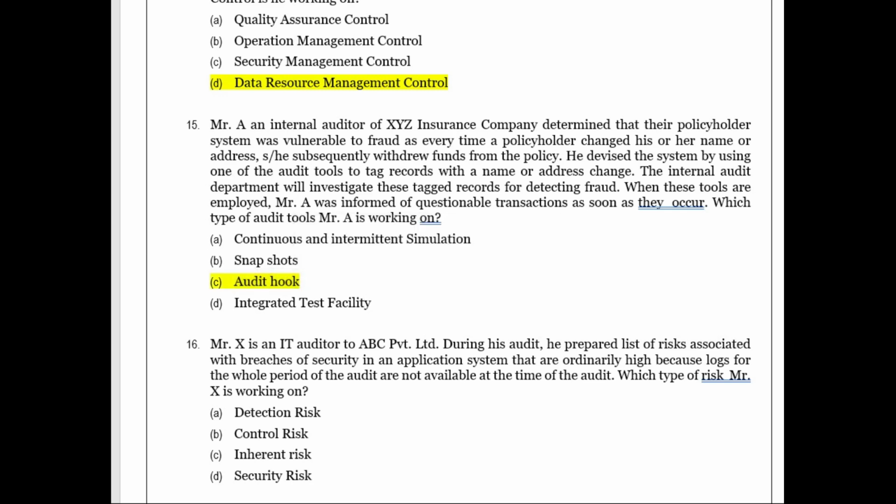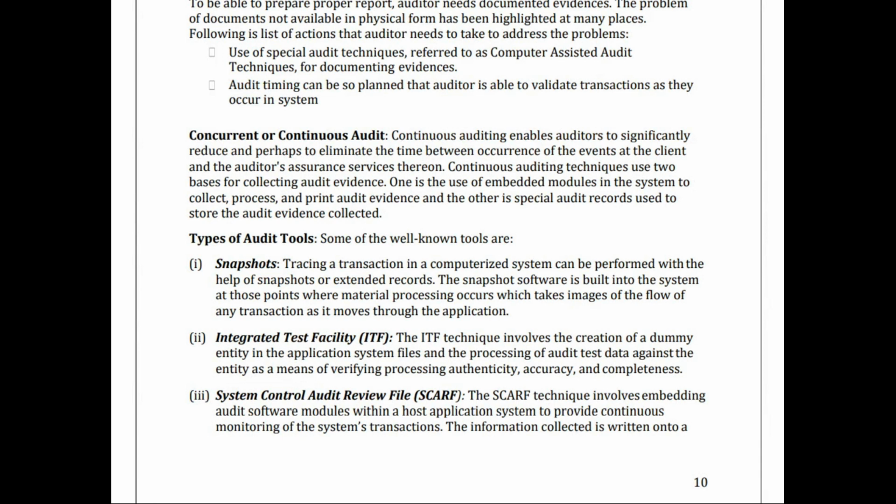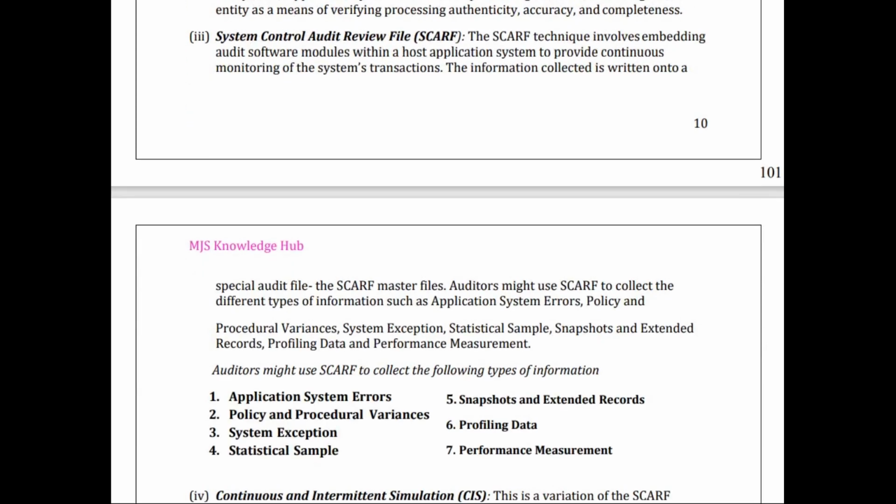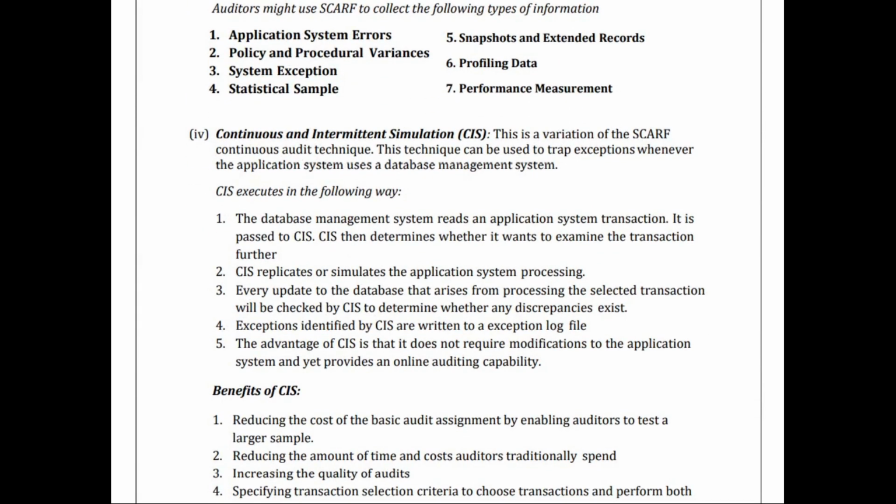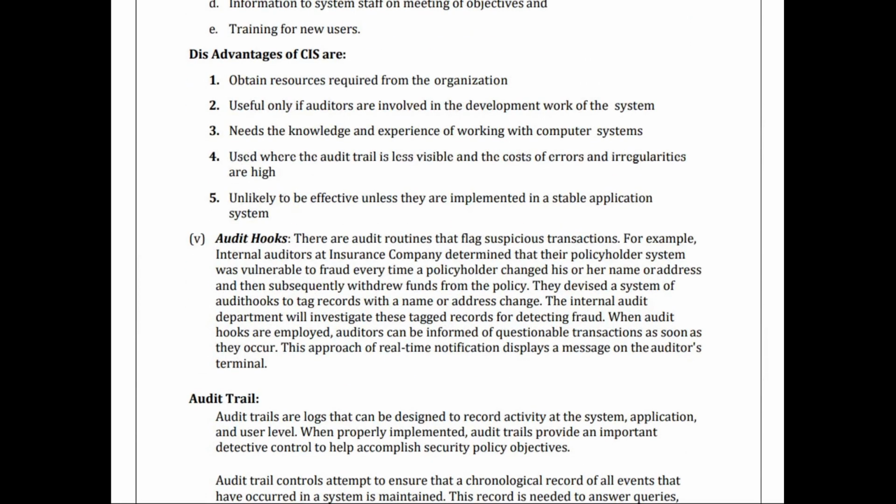Okay, so if we can once revise these kinds of tools. If we revise once, this can help you in forming part of an answer. So what are the different types of audit tools we have? We have snapshot, we have integrated test facility, we have system control audit review file called SCARF, then we have continuous and intermittent simulation, and then last we have audit hooks.